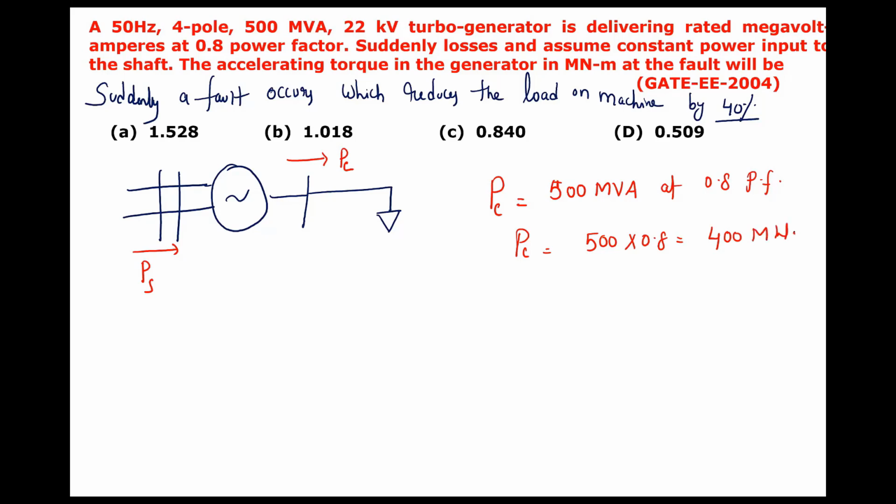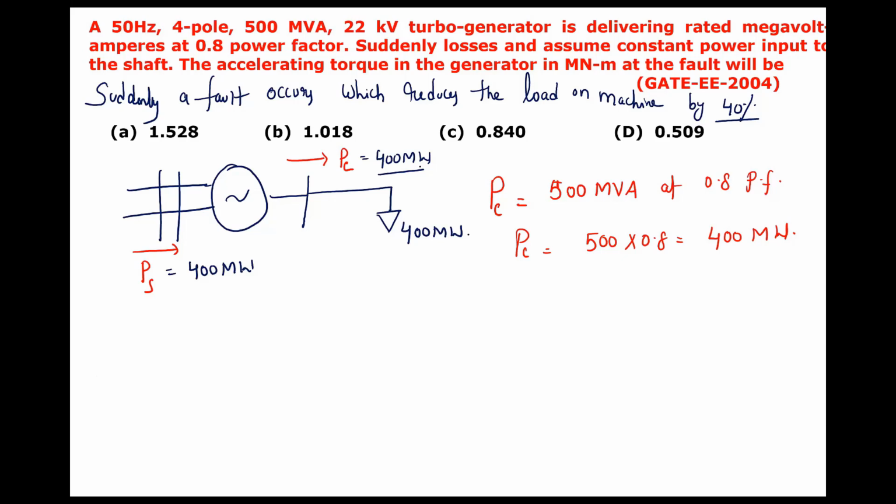So the load demand is 400 megawatt. What is the shaft power? 400 megawatt, since we are neglecting the losses. The machine is stably operating, no problem.